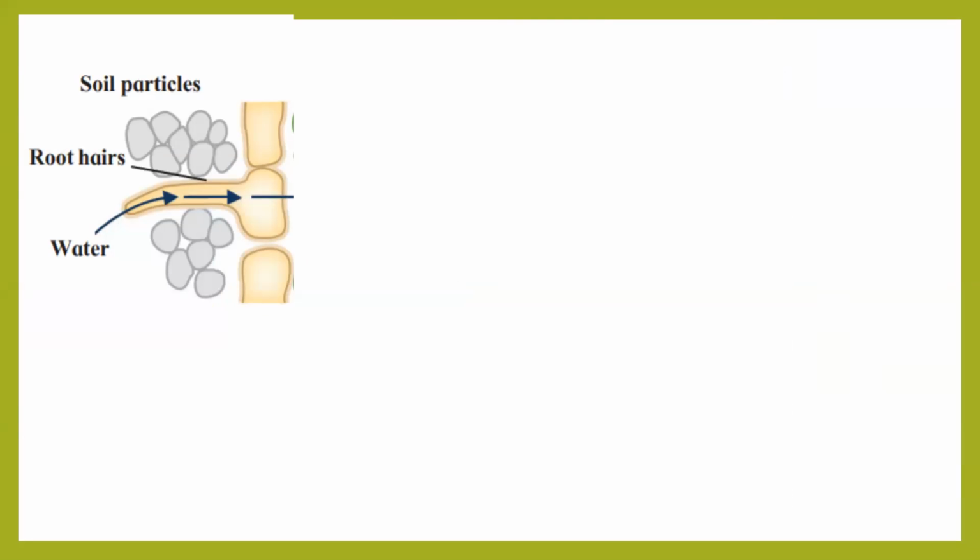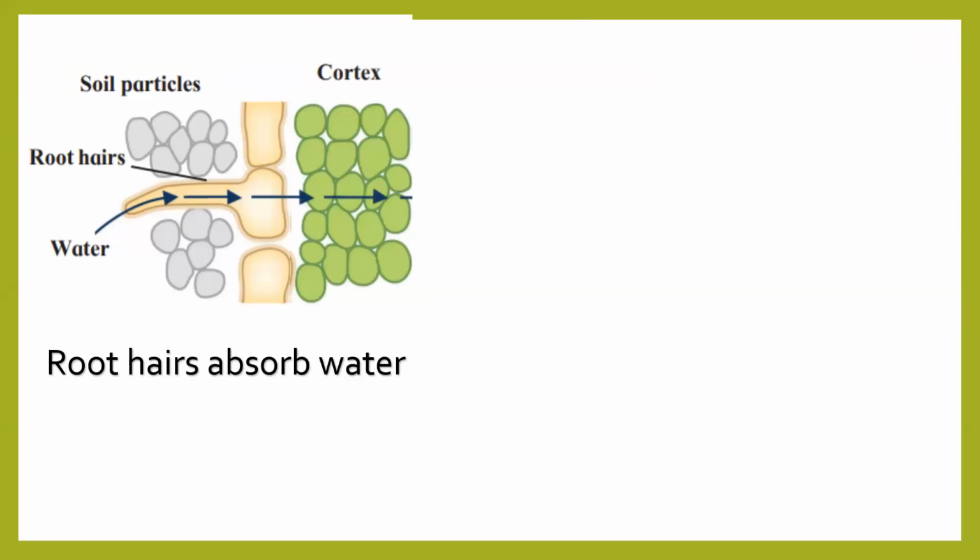Okay. So the first part, we are able to see soil particles given in gray color. There are root hairs and water is entering the root hair. Now answer my question. After the root hairs, where will the water go? Into cells, correct? These cells will be called as, very correct, cortex cells. So root hairs absorb water and the cells of cortex will absorb this water. The moment cortex cells absorb this water, they will become turgid.